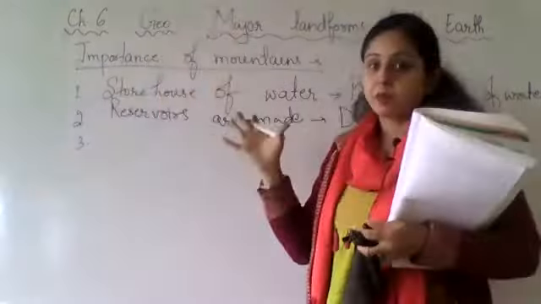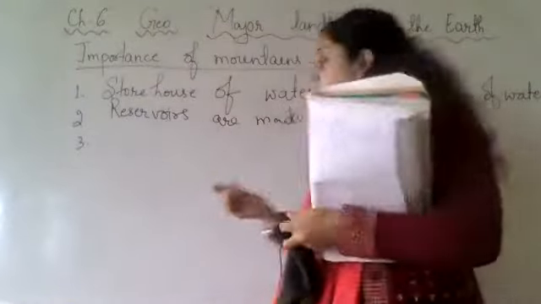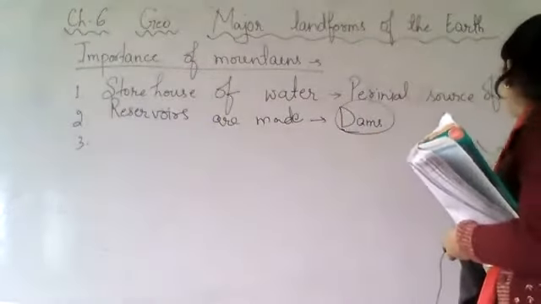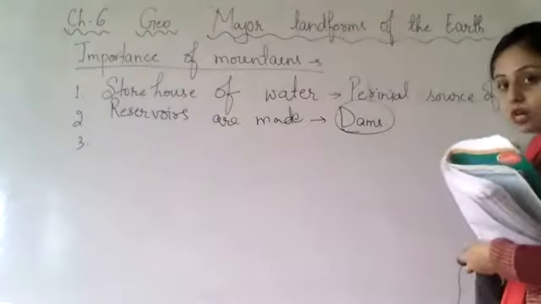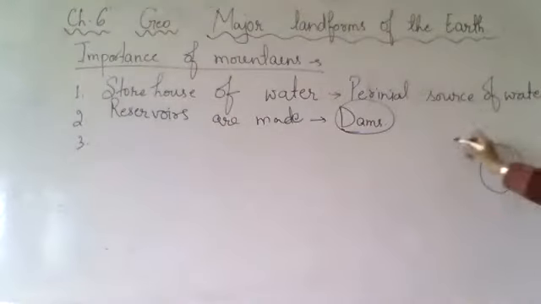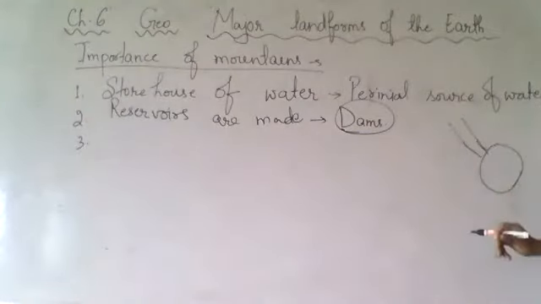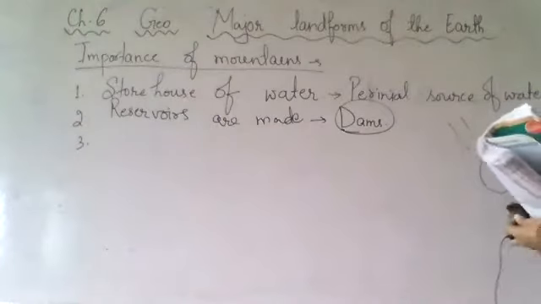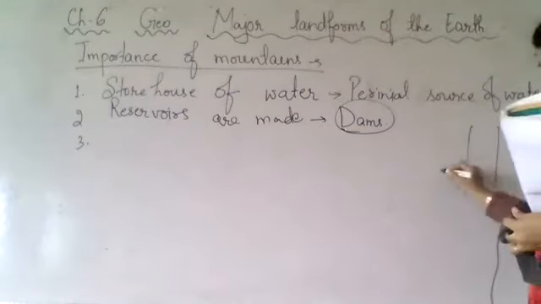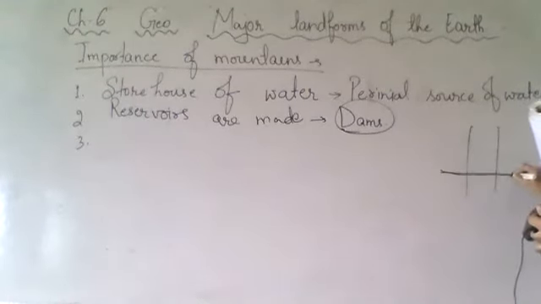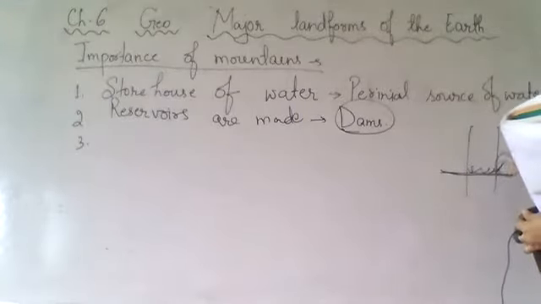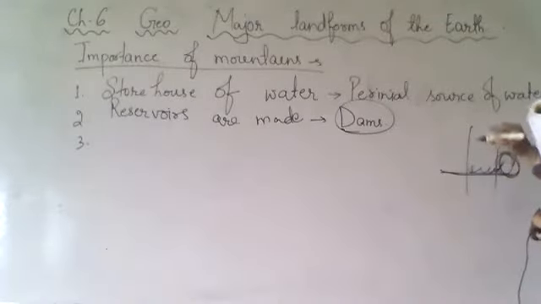The rivers which are coming from the mountain, the people build dams on these rivers, and when they build a dam, the water will be stored in the reservoirs. Suppose this is the river which is coming. If they make a dam here, the water will get collected here and this water can be reserved. Here the reservoirs can be made and the water can be reserved.